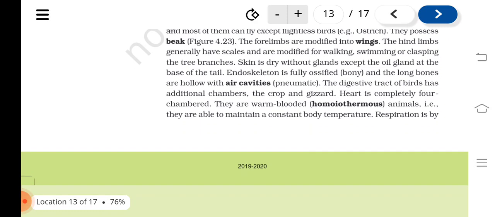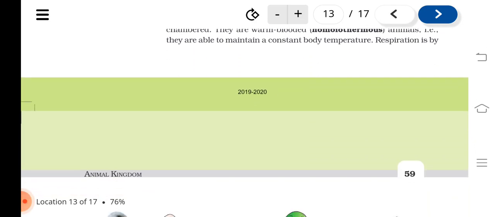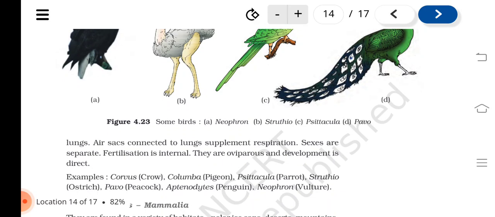Endoskeleton is fully ossified or bony, and the long bones are hollow with air cavities. They are pneumatic. The digestive tract of birds has additional chambers, the crop and gizzard. Heart is completely four chambered. They are warm blooded homeothermous animals, that is, they are able to maintain a constant body temperature. Respiration is by lungs. Air sacs connected to lungs supplement respiration.